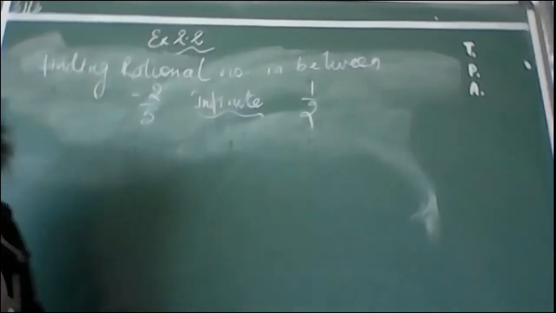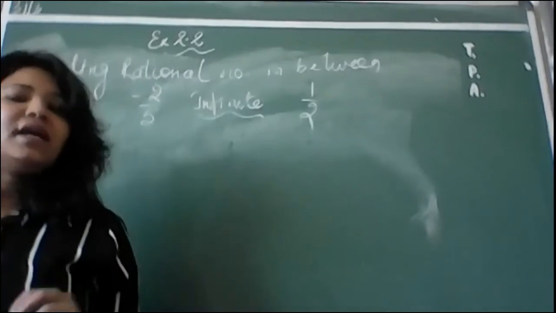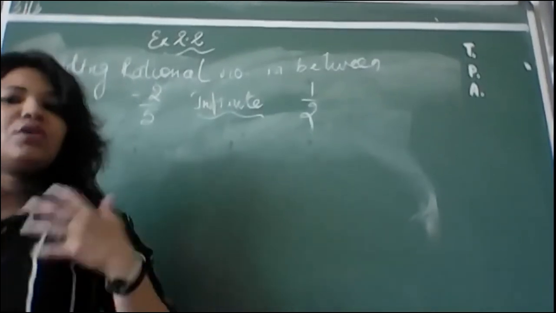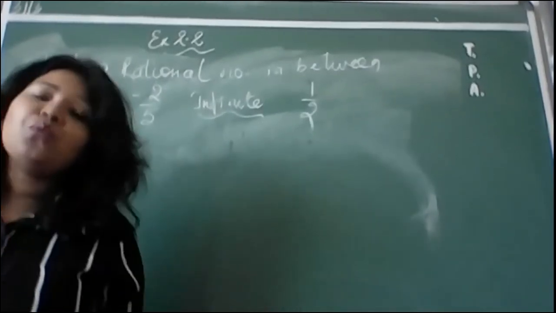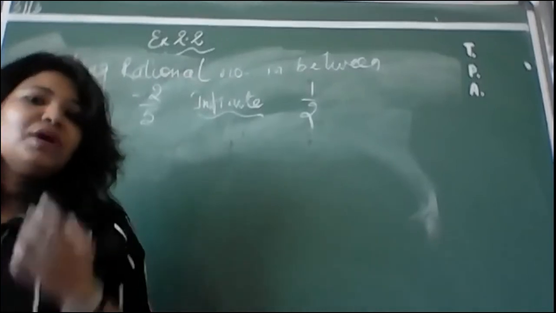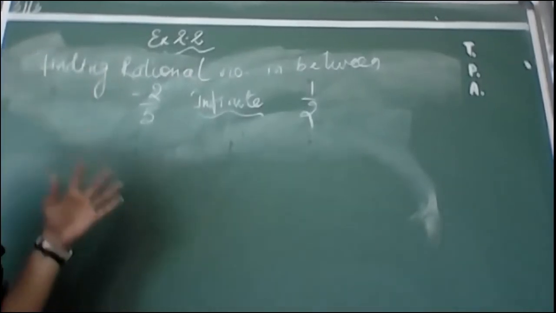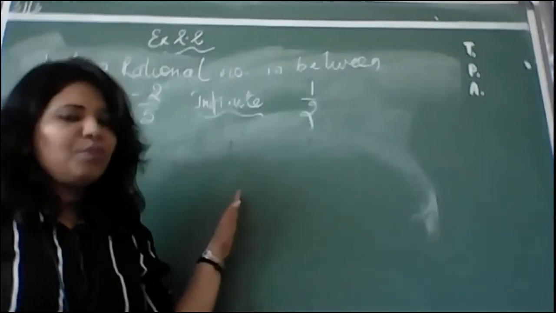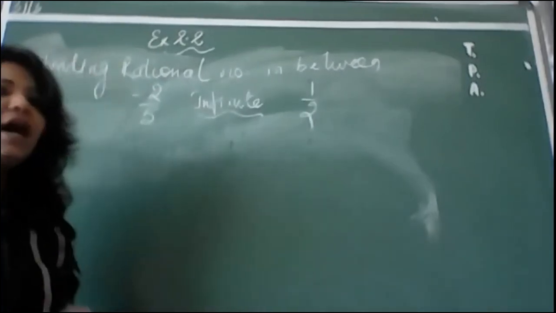rational numbers which you can find. Remember always. Okay? You can also find 5, you can also find 10, you can also find 1000, whichever comes in your exam. So remember, there are infinite rational numbers which you can find between two rational numbers. Now let us see how.